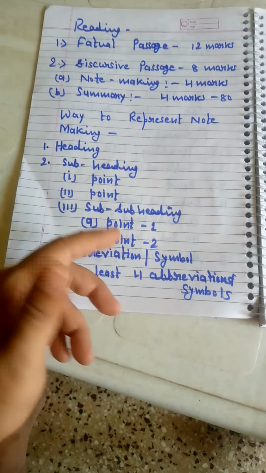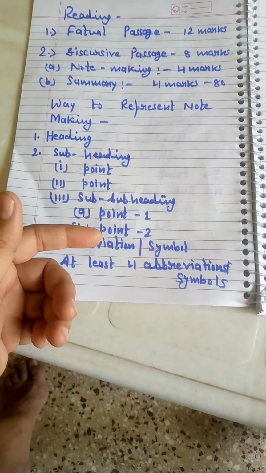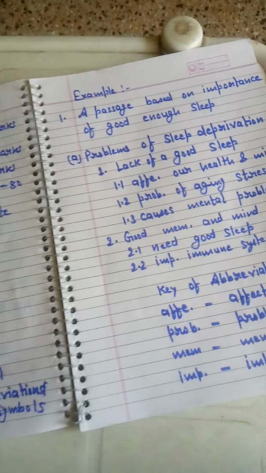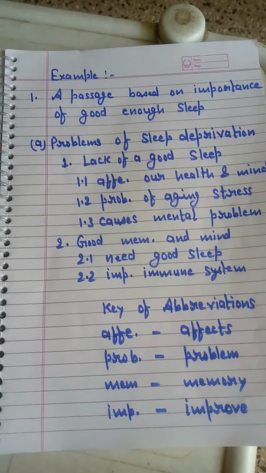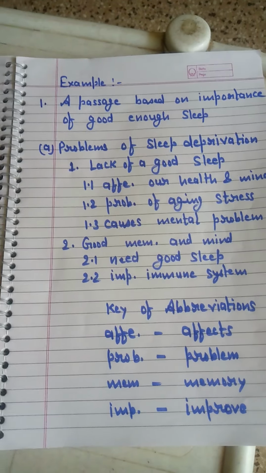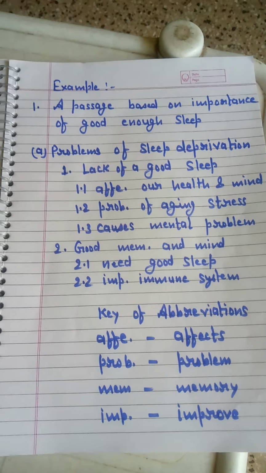Now I am going to explain through one example. One passage is based on the importance of good enough sleep.